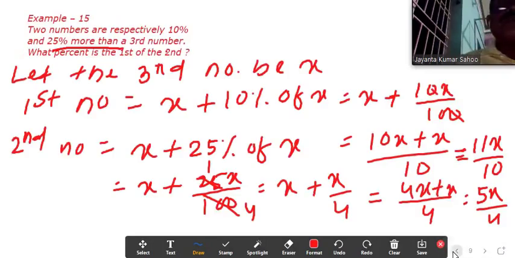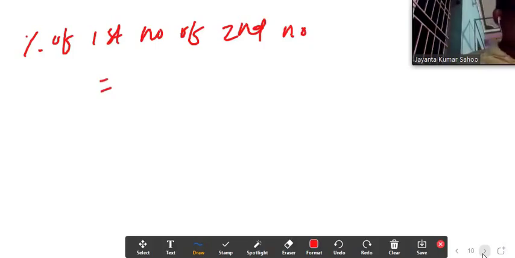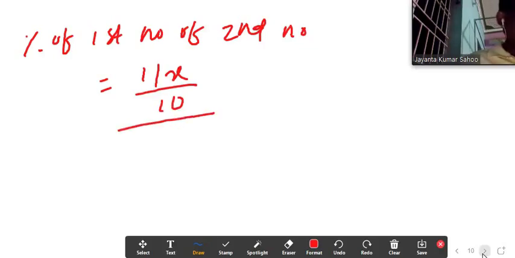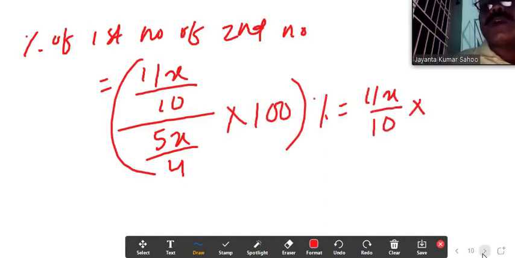So the percentage of the first number of the second number equals 11x by 10 divided by 5x by 4, into 100, then percentage sign. That is 11x by 10 into the reciprocal 4 by 5x into 100.